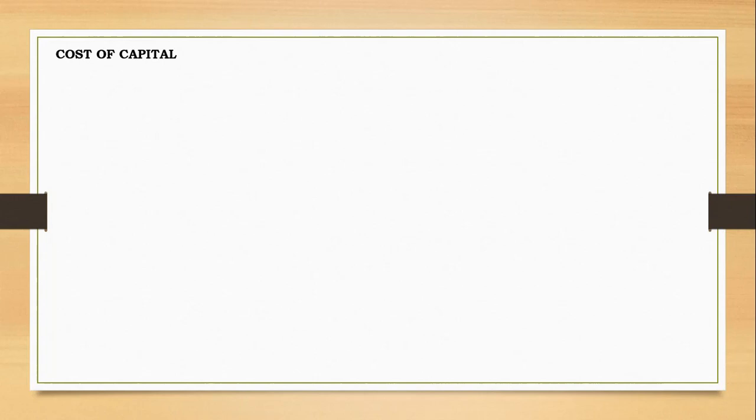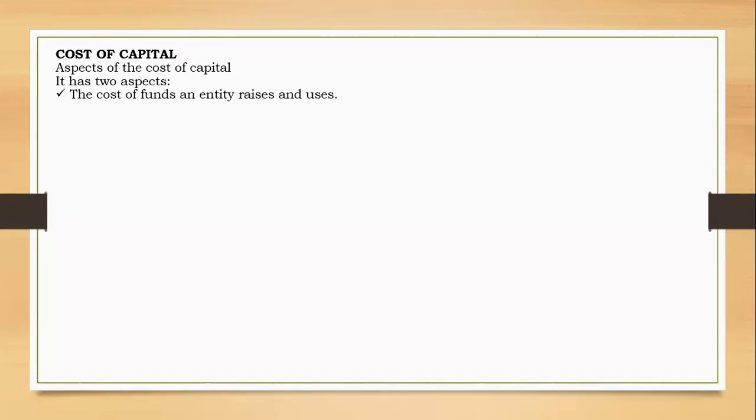Yeah. So by saying cost of capital, actually, you can be speaking of two viewpoints. So the aspects or viewpoints of cost of capital can be with reference to the company or the entity seeking funds, but also it can be with reference to the investors providing funds. That's why I'm saying it has two aspects, right? The cost of funds an entity raises and uses. You need funds, you go and borrow from the bank, you have to pay them interest. You need funds, you issue shares, shareholders subscribe and you have to pay them dividends. So that is the cost of funds an entity raises and uses, right?